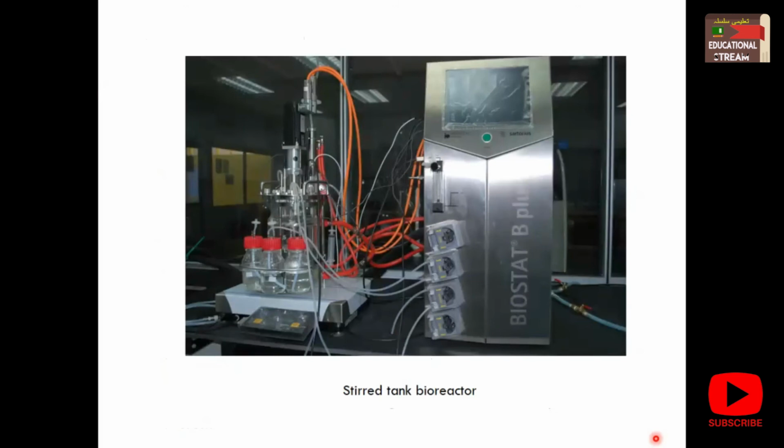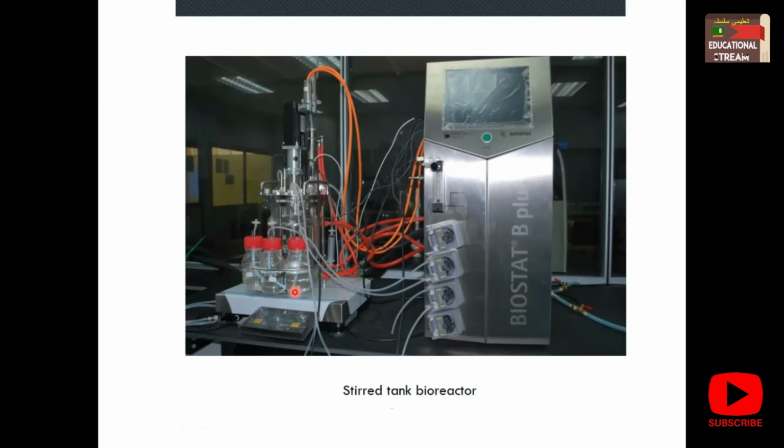So this is an example of stir tank reactor, but it's obviously lab scale. You can see here there are small bottles attached where there are buffers. There is the dissolved oxygen content, and here it is a glass vessel. It is not very clear, but you can comprehend from the picture that this is a condenser which is attached to the head plate, and inside there is an impeller, and you can see these rods work as baffles.